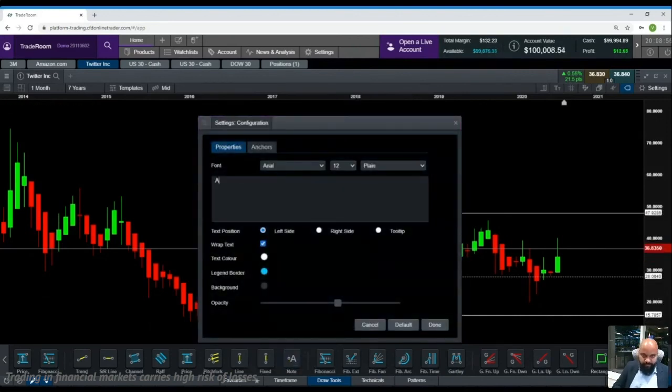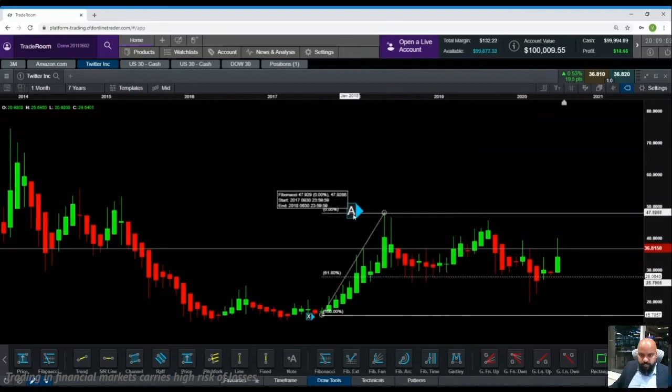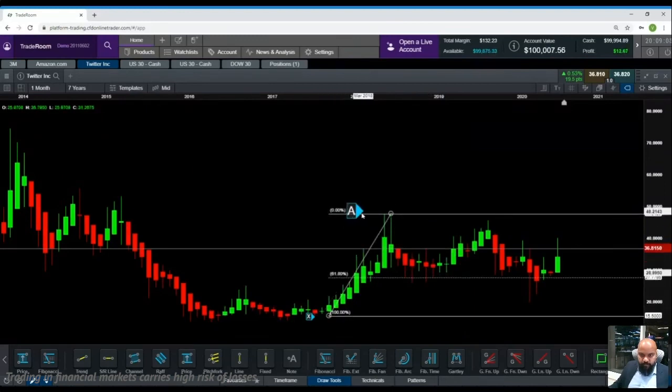Let me try and make this bigger. Yeah, so this is A. Now, as per the pattern, the B happens at 61.8, and in this case it has happened at 61.8. So I'm just going to put my B point there.